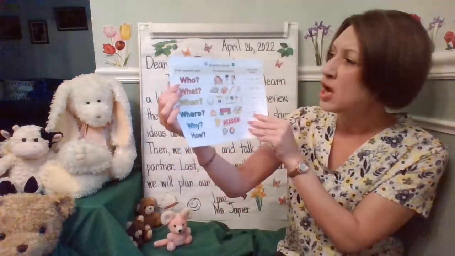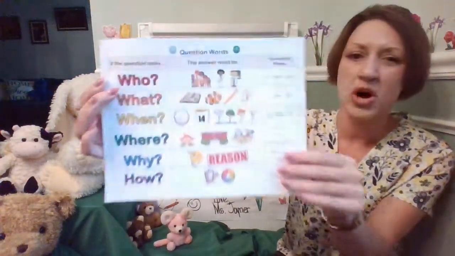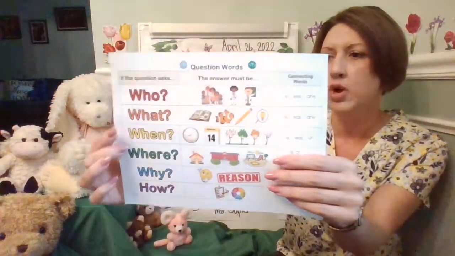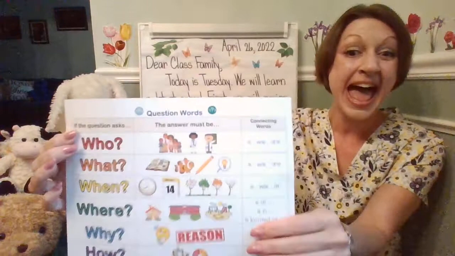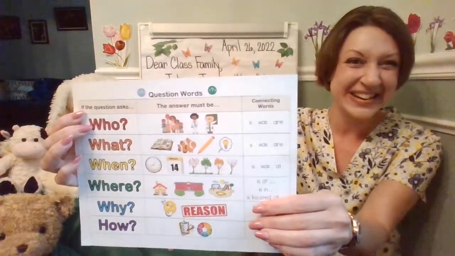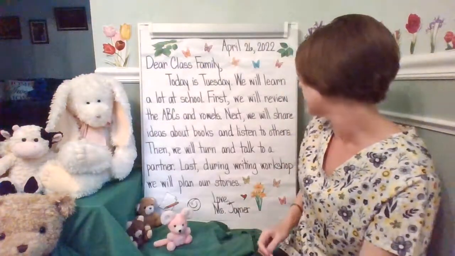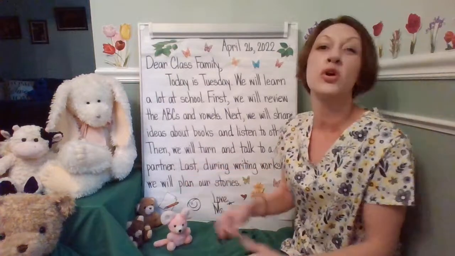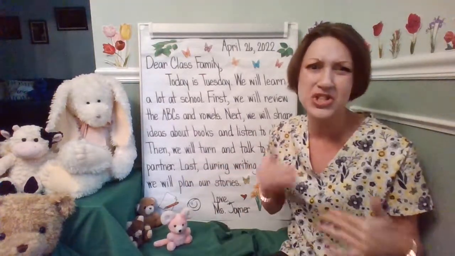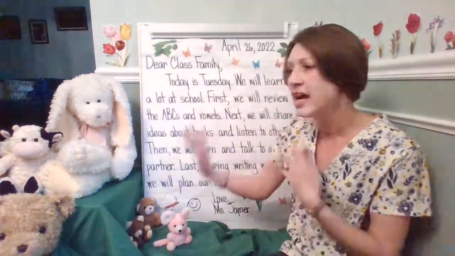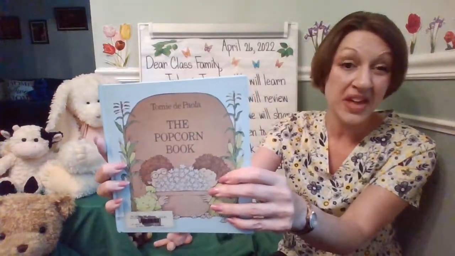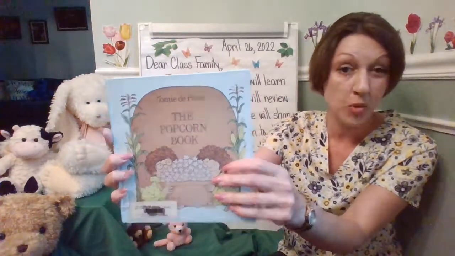Some of the question words that we're going to be focusing on are the 5 W's and the 1 H. Question words, we've got who, what, when, where, why, and how. So we'll be sharing our ideas, listening and asking questions, and hearing other people's points of view in class. Then we will turn and talk to a partner. So good readers can turn and talk to a partner. They're going to take moments to listen, to share, and take turns. We'll be doing that when we are sharing our thinking and listening and answering questions for the popcorn book.